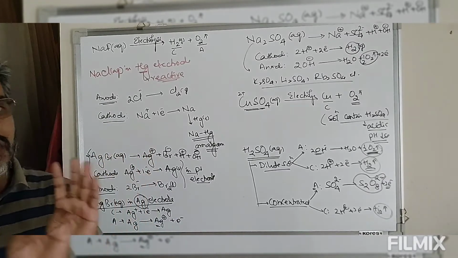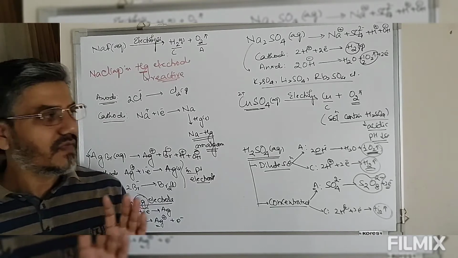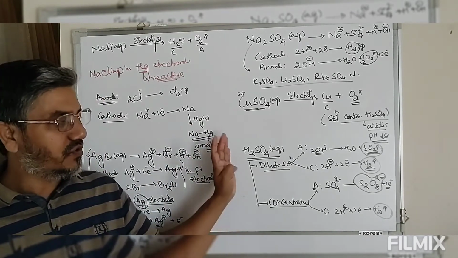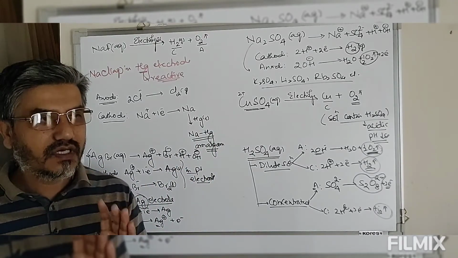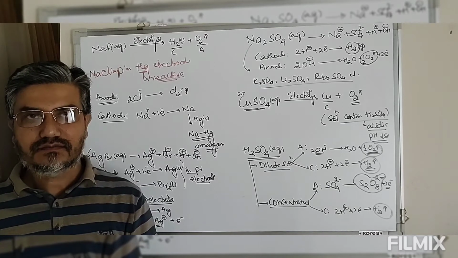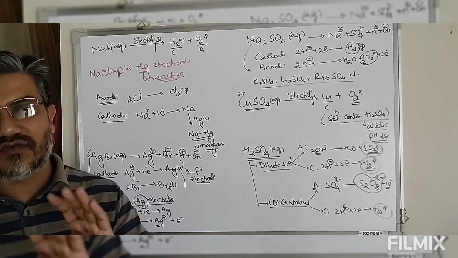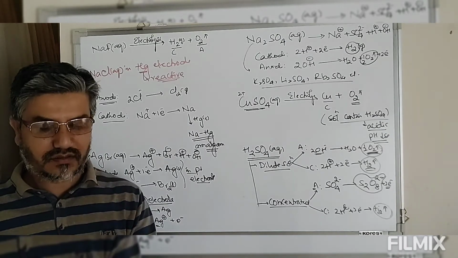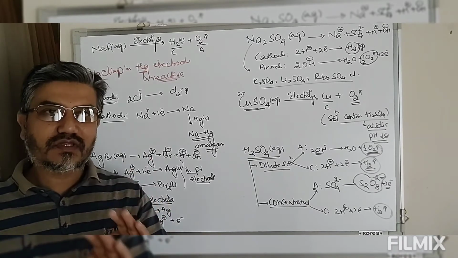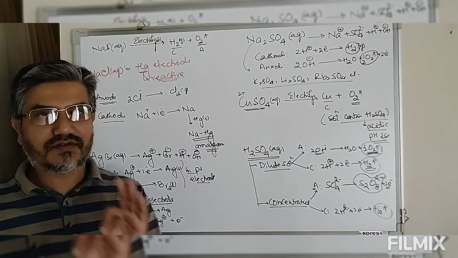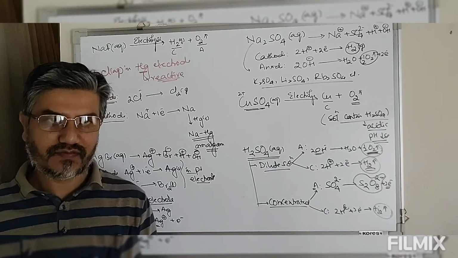So the nature of the electrode also defines the product formed. Second, electrolysis also depends on the reduction potential of the ions present. The one having the more favorable reduction potential will preferentially oxidize or reduce. Next, it also depends on the concentration of the ions to be oxidized or reduced, as I have shown you.